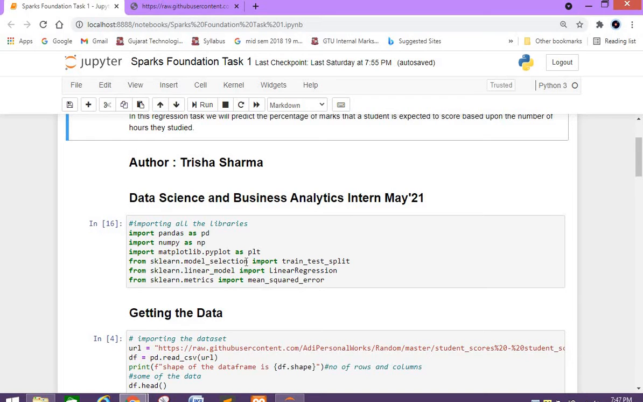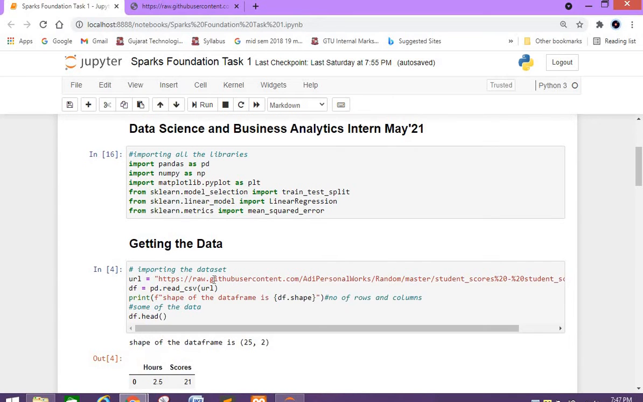sklearn.model_selection is for training and testing my data, sklearn.linear_model is for applying linear regression on the trained or tested data, and sklearn.metrics is for finding the error in the data or the model. Then I am getting the data from the URL.